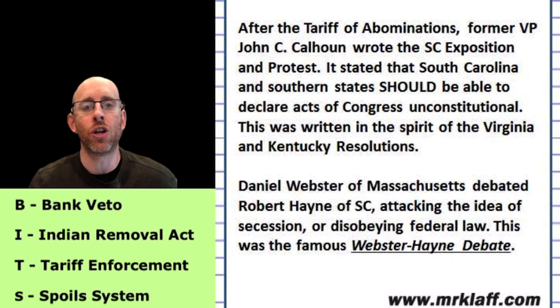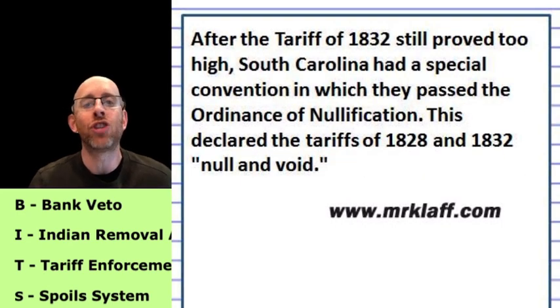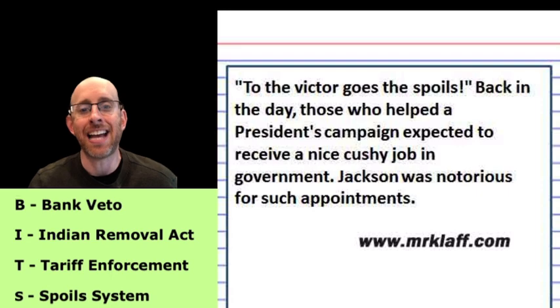In 1832, when South Carolina did declare it null and void, Jackson threatened a force bill. However, Henry Clay brought about some peace with a compromise tariff in 1833. S, the spoils system. Jackson was known for giving offices to his friends and his campaign supporters.